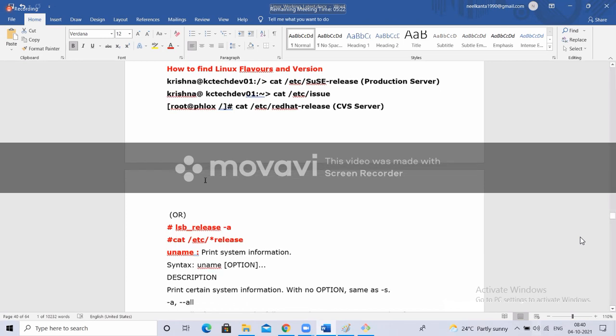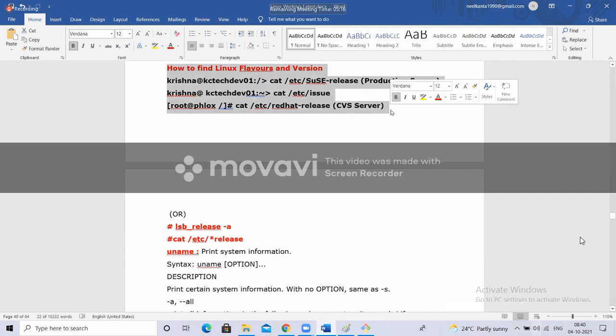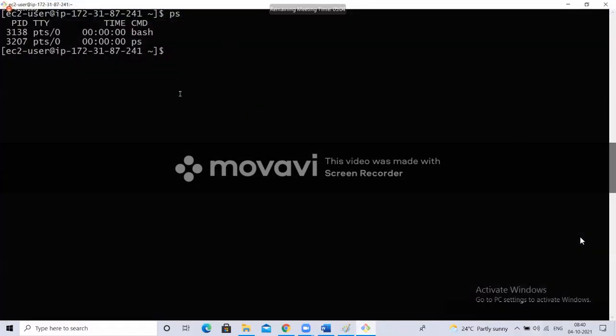Next, one more important thing. Maybe it is not important for real-time working, but for interviews, it is very important, for those who want to give interviews. For the new joinees, I'm saying this is a Red Hat Linux. Those who attended the previous sessions where I created this Linux machine know that this is a Red Hat instance.